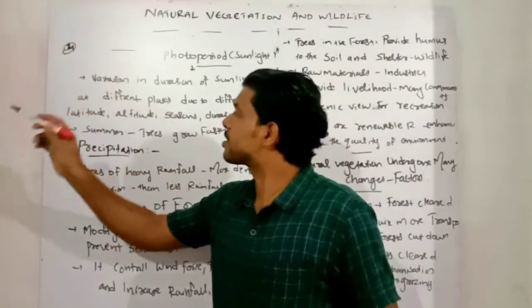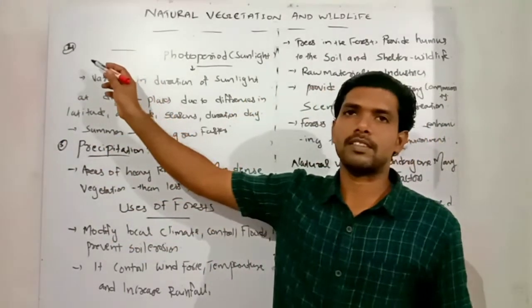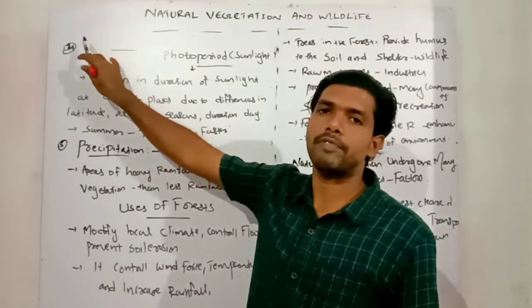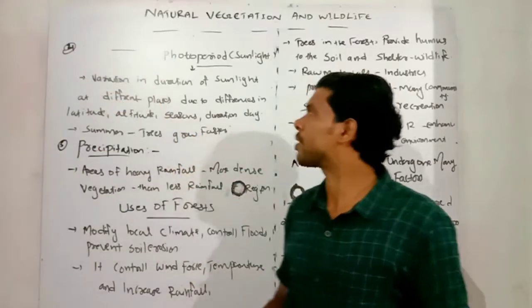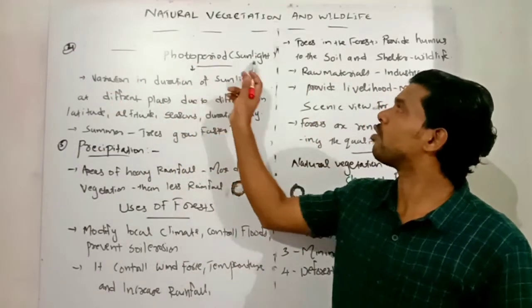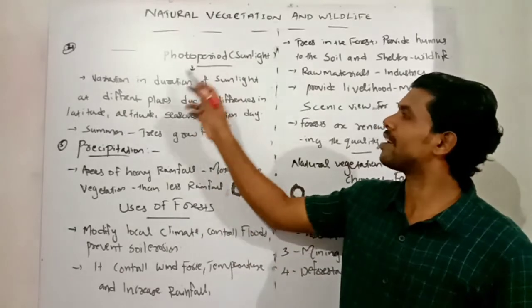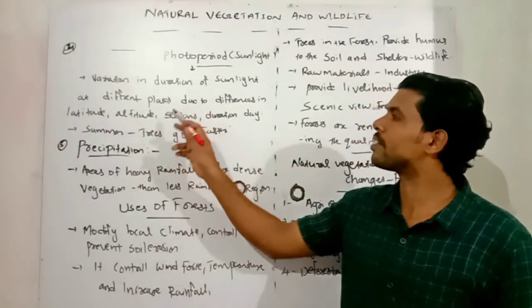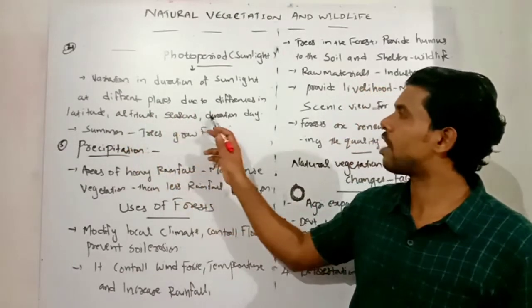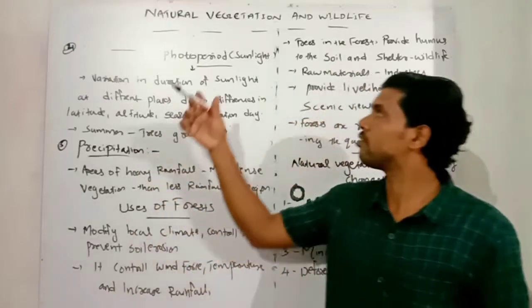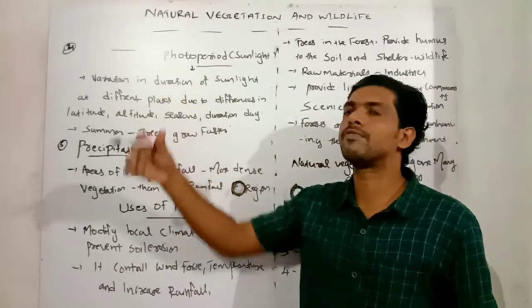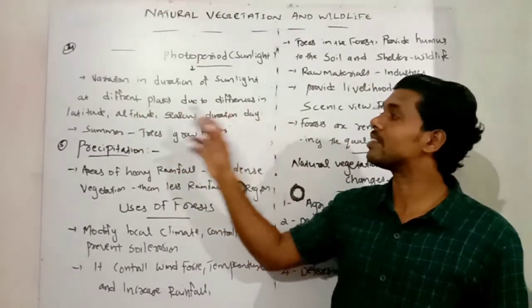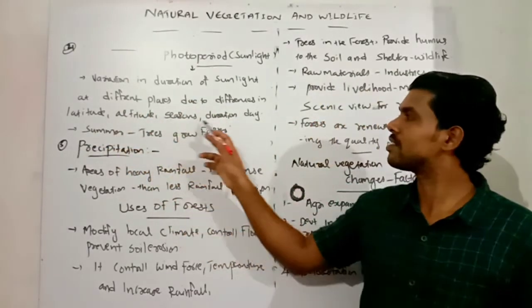Okay, so we already discussed three of the most important factors affecting the natural vegetation of one region. So the fourth factor affecting the natural vegetation of one region is photoperiod or sunlight. Photoperiod or sunlight means the variations in the duration of sunlight at different places due to differences in latitude, altitude, season and duration of day. So the getting of sunlight varies from region to region.